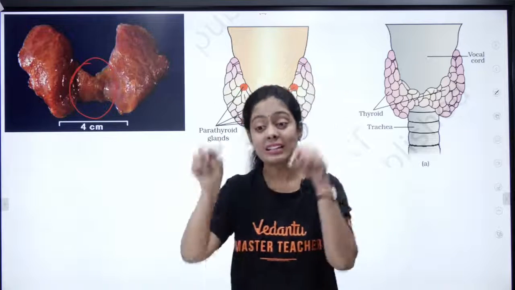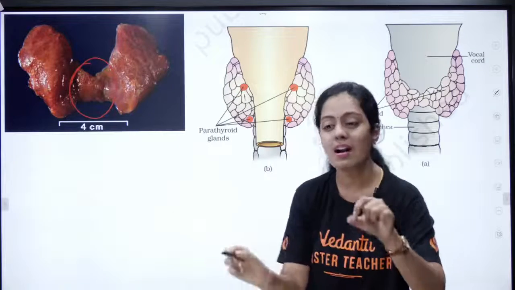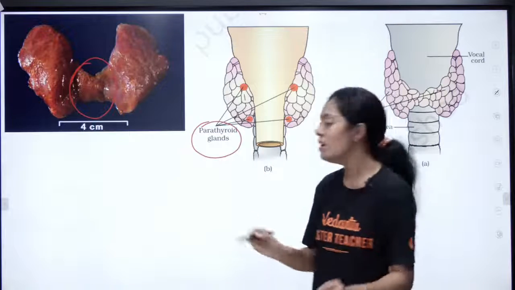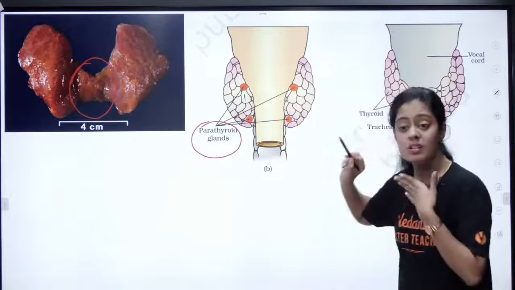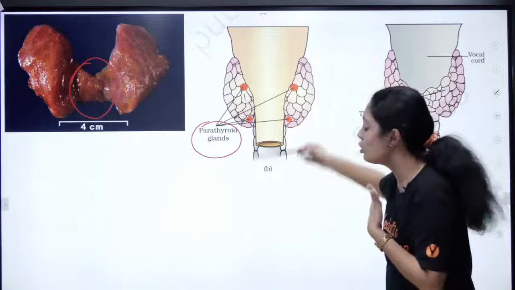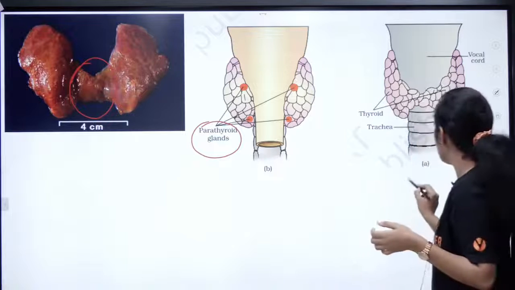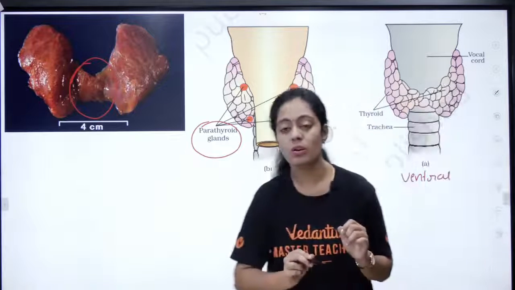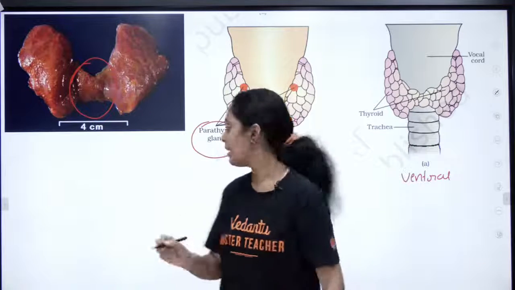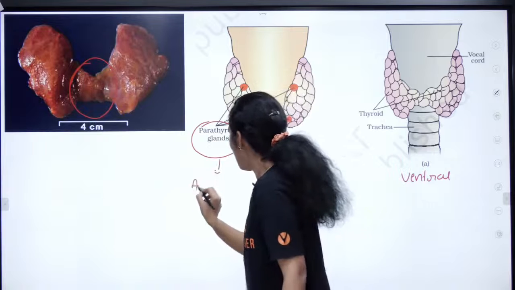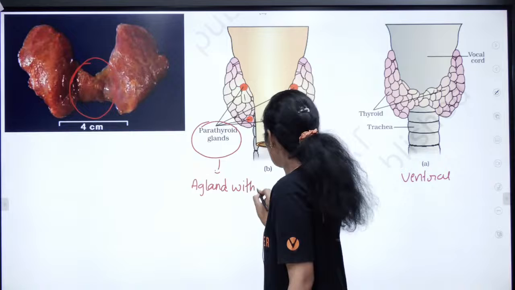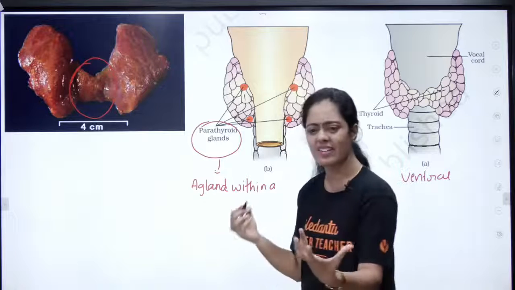Okay, butterfly மாதிரி இல்ல பாக்க, doesn't it look like a butterfly? It has 2 lobes which are interconnected to each other. Okay, and இந்த thyroid gland குள்ள இன்னொரு gland இருக்கு. அந்த gland பேரு parathyroid gland. Okay, so this is your ventral view and this is your dorsal view பசங்களா. So இது வந்து ventral and this is your dorsal. Okay, so parathyroid gland நம்ம என்னன்னு சொல்லுவோம்னா a gland within a gland. Okay, they can ask you which is a gland within a gland.